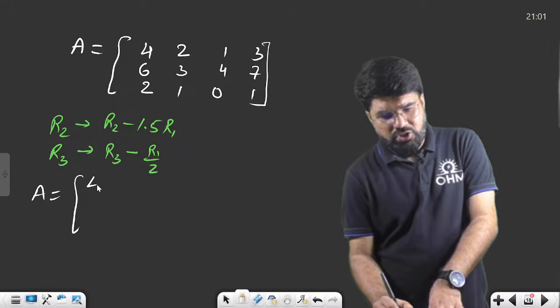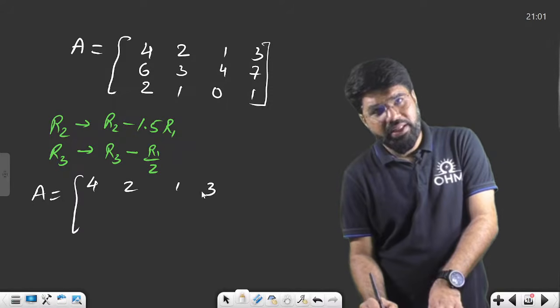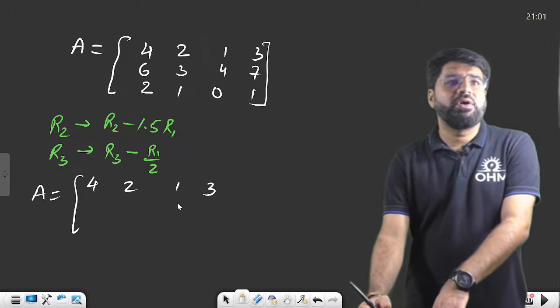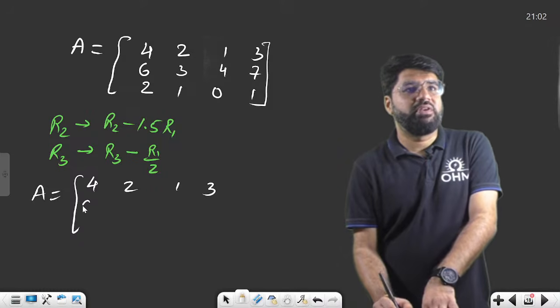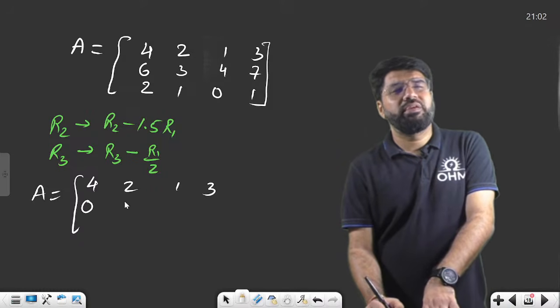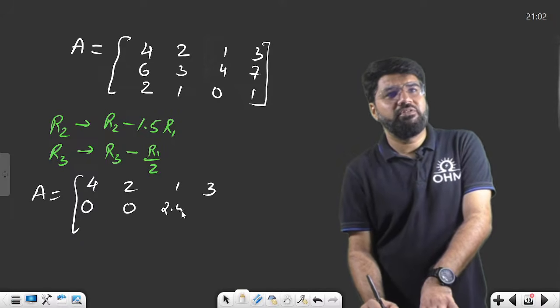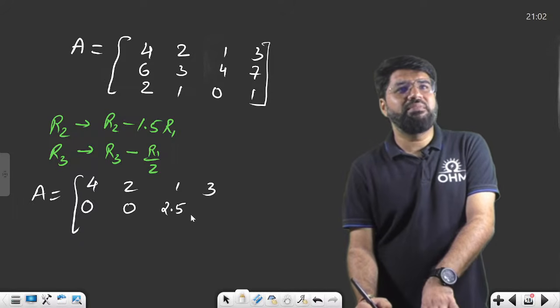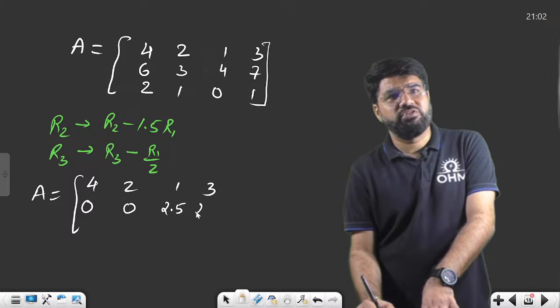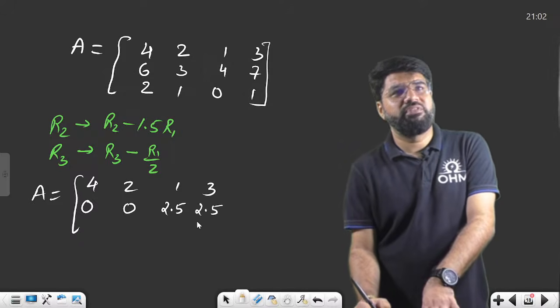First row is not disturbed. It is 4, 2, 1 and 3. Then R2 minus 1.5 R1. So this is 0. 3 minus 2 into 1.5, which is also 3, so subtraction gives 0. 4 minus 1.5 is 2.5. And 7 minus 3 into 1.5, which is 4.5, so 7 minus 4.5 is again 2.5.